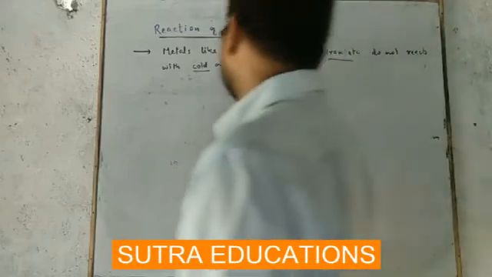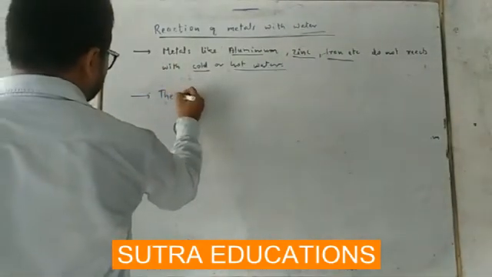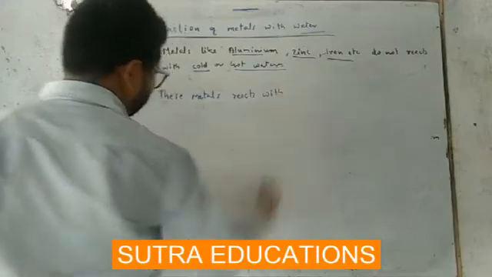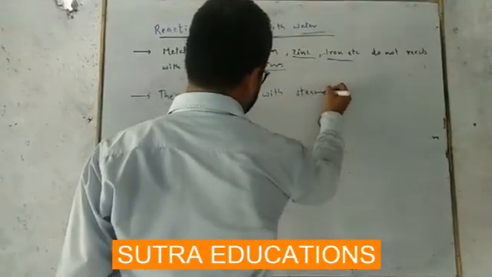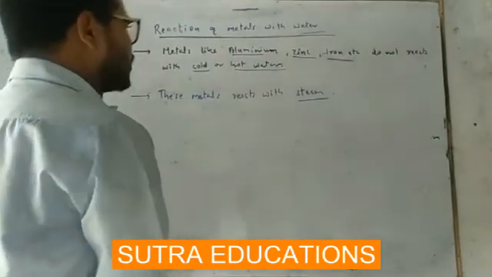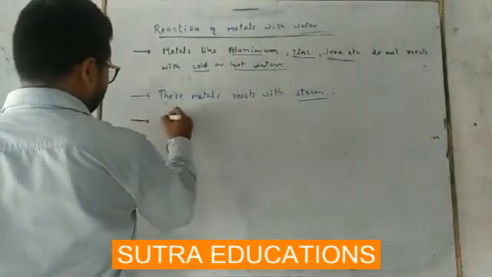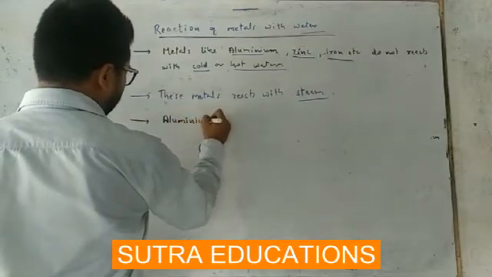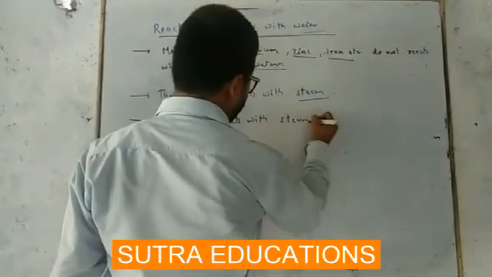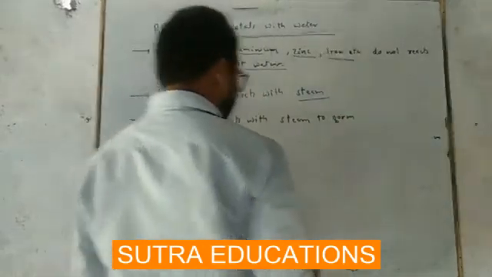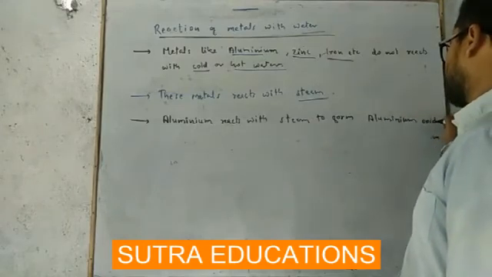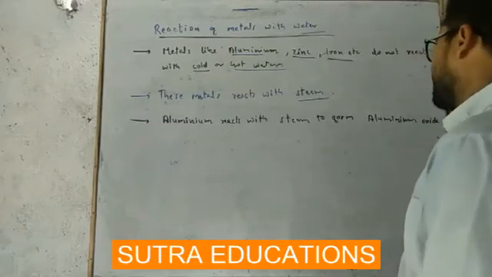Okay, these metals react with steam. So aluminum reacts with steam to form aluminum oxide.